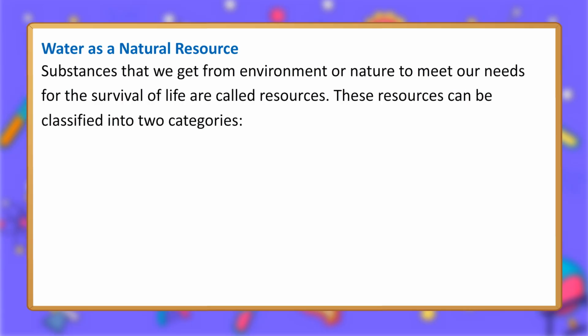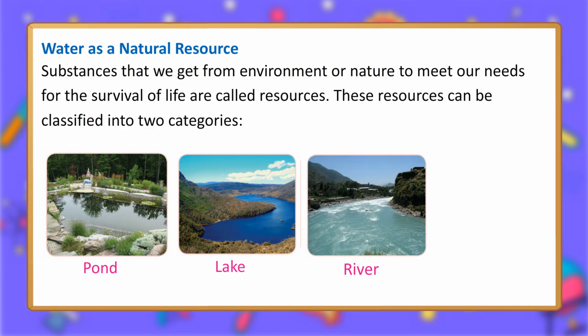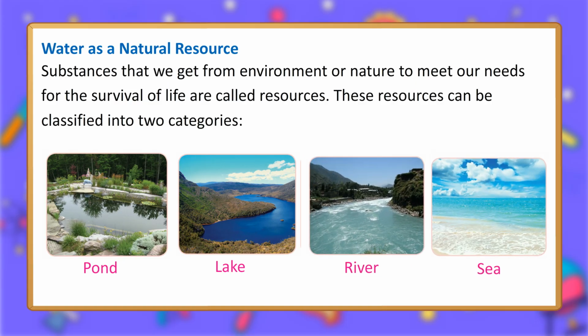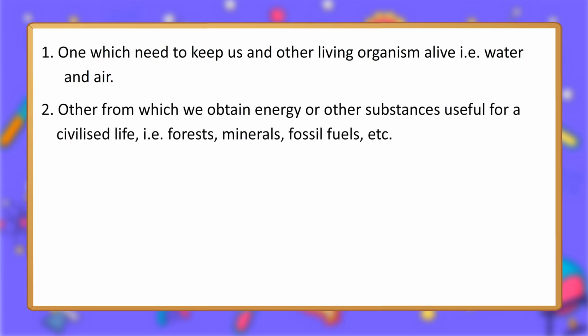Water as a natural resource. Substances that we get from the environment or nature to meet our needs for the survival of life are called resources. These resources can be classified into two categories: 1. One which we need to keep us and other living organisms alive, i.e. water and air. 2. Other from which we obtain energy or other substances useful for a civilized life, i.e. forests, minerals, fossil fuels, etc.